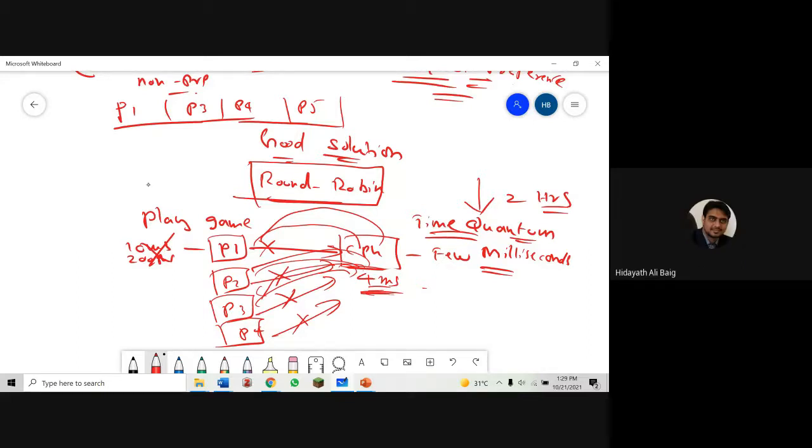Say we tell patient 1, you go to the doctor and don't stay for a long time. Just stay only for 10 minutes. After that, stop. You have to come out from there. Then patient 2 will go to the doctor. Maybe it will take more time, but you cannot spend a lot of time. Patient 2 will go to the doctor for another 10 minutes and come back. Patient 3 will go to the doctor, another 10 minutes, and come back. So everyone will get an equal chance. This is actually the round robin algorithm. Hope you understand the main point about the round robin algorithm.